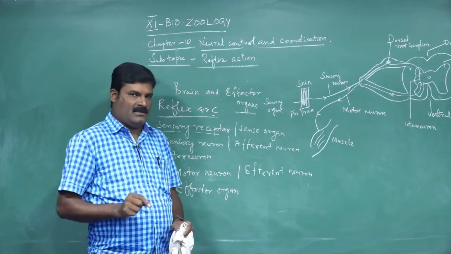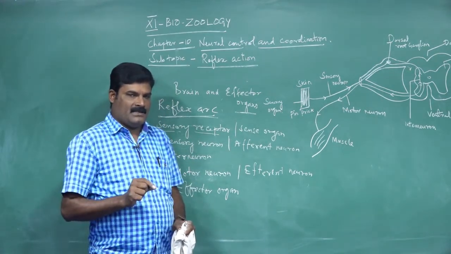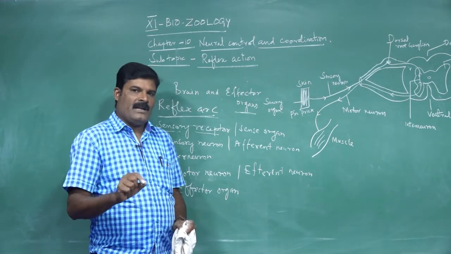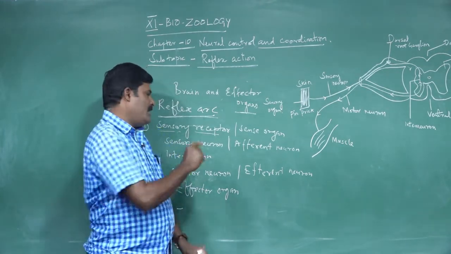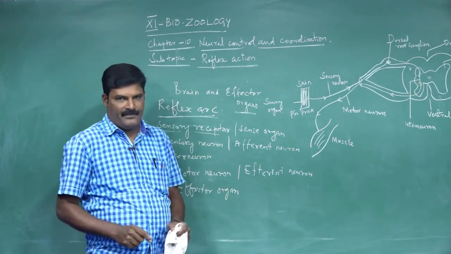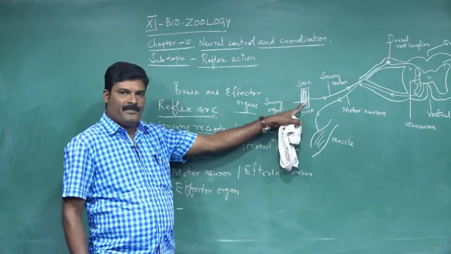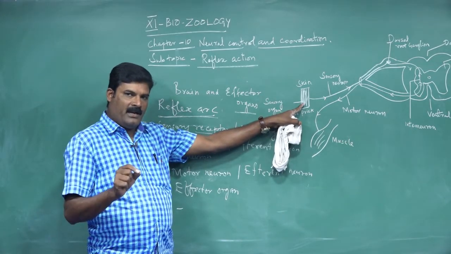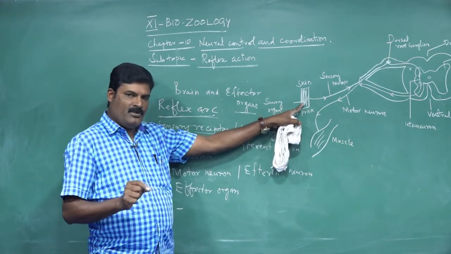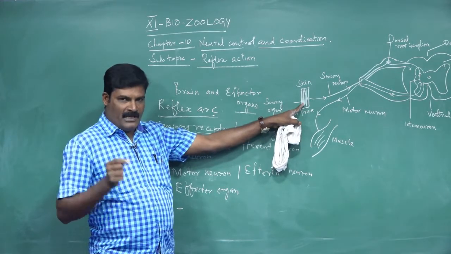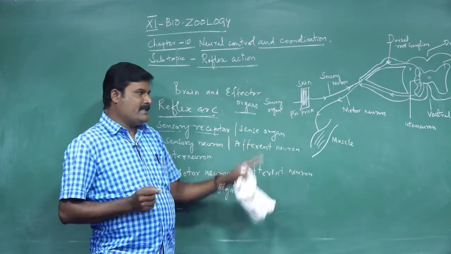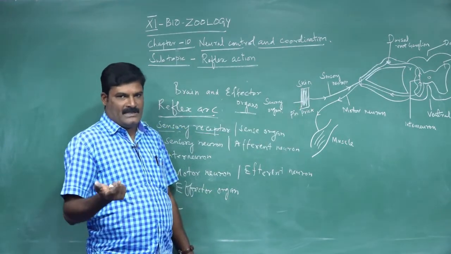I repeat, a specialized nervous structure located in the sense organ which receives different kinds of stimuli from the environment, from outside, in response to a particular stimulus, is called a sensory receptor.